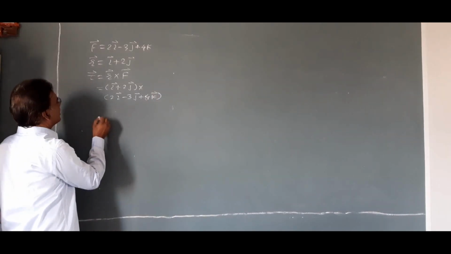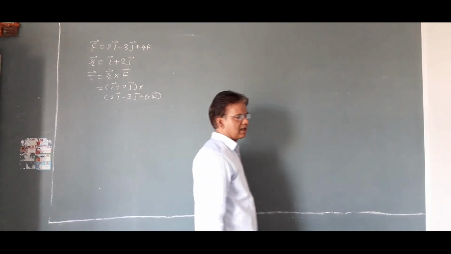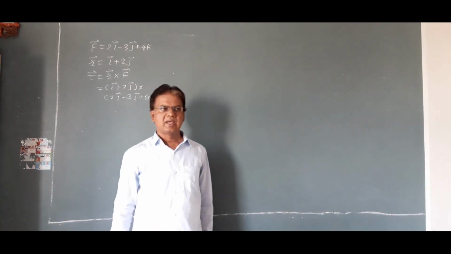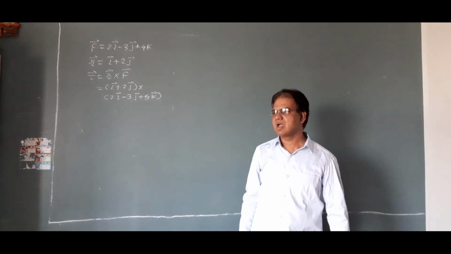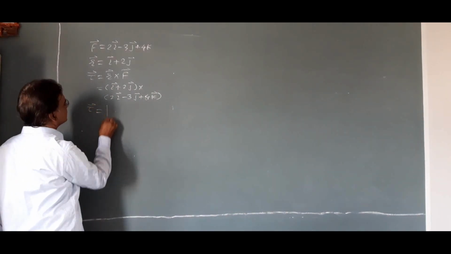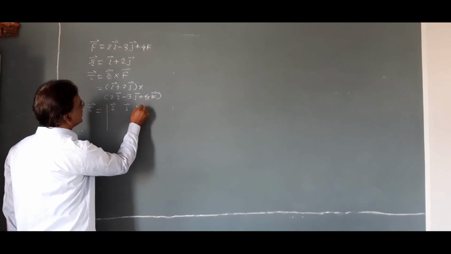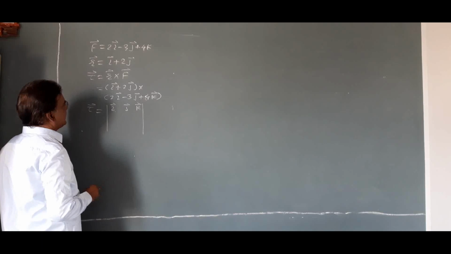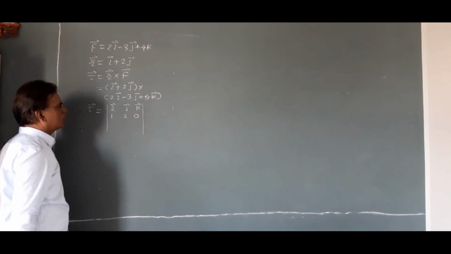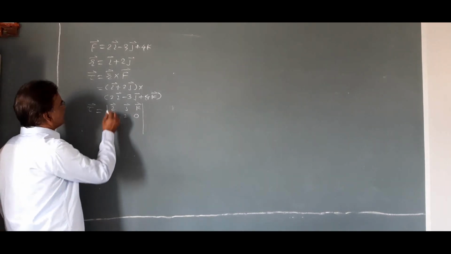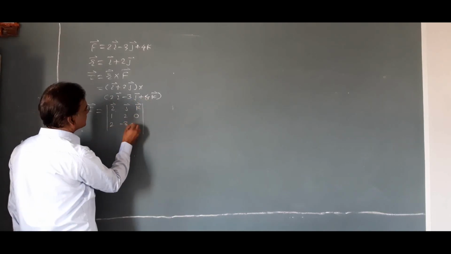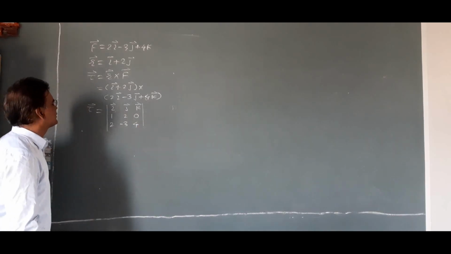By using the formula, we know that A cross B is equal to the determinant of i, j, k, Ax, Ay, Az, Bx, By, Bz. By using this formula, we can write the torque vector as the determinant of i, j, k; Ax, Ay, Az means here 1, 2, 0; Bx, By, Bz is 2, minus 3, 4. We have to solve this.